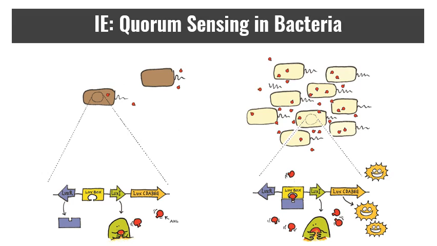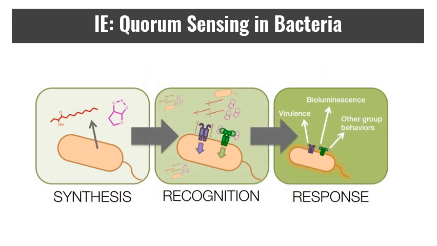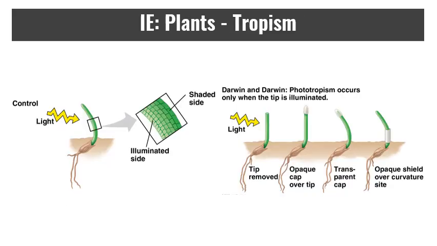And we can see that example here with luciferase. So quorum sensing, the bacteria produce their own identifiable molecules that are species specific. When the recognition is activated enough, it can cause changes in virulence and other behaviors like biofilm production or bioluminescence. This is also, like I said, with virulence, why certain diseases, if you get few enough of these bacteria that may cause disease, something like cholera, you may have no effect. But when the population is high enough, they become virulent and it becomes damaging.